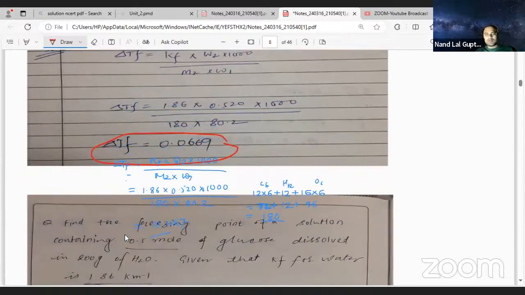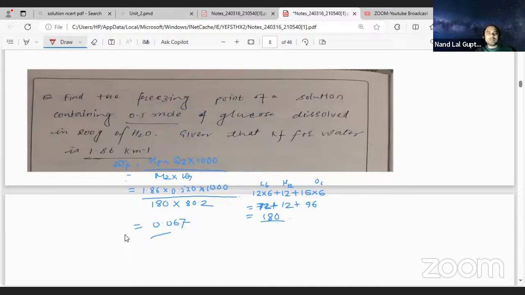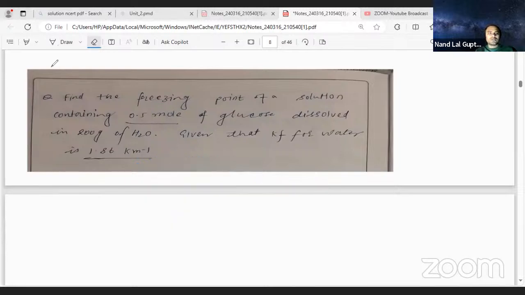Yes or no? Yes. Now see this one. This question you try. You erase this one, what you wrote. Wait, I will erase, don't worry. Now you see this question, what the question is saying. Find the freezing point. Should I do or are you going to do?